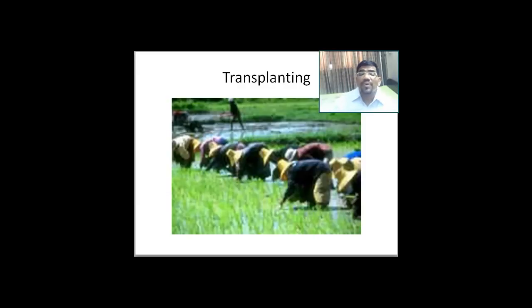Now this crop in reality is a part of the intensive subsistence agriculture. Why? Because a large number of people are involved in it. It is totally manual work, transplanting the crop from the nursery and then taking it to the whole area and then growing it. And as the rice grows, along with rice, fish is also made to grow, because fish adds to the nutrients which are needed for the people.